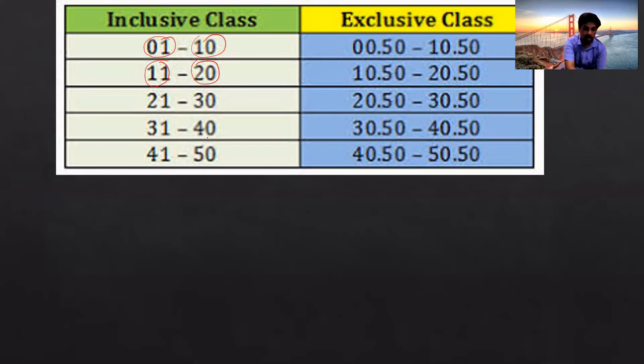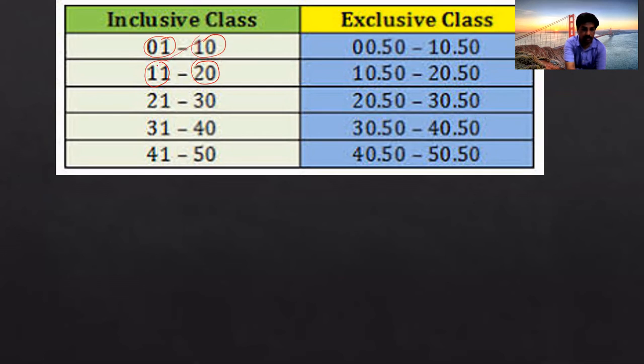And what are lower boundaries and upper boundaries? I want to find the lower boundary of 11 to 20. The average of the lower limit of the given class and the upper limit of the previous class is the lower boundary of 11 to 20.